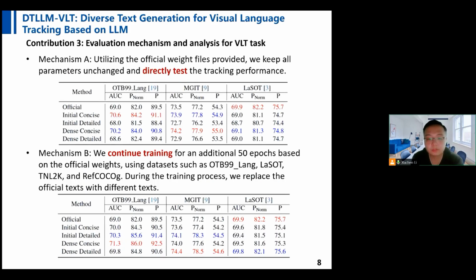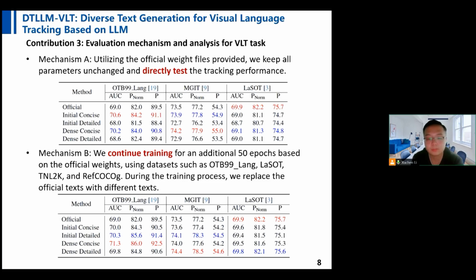We have developed a comprehensive evaluation framework to assess the performance of our VLT approach. In Mechanism A, we utilize the official weight files as provided, without altering any parameters. We conduct a direct test of tracking performance to establish a baseline and to evaluate the inherent capabilities of existing systems.